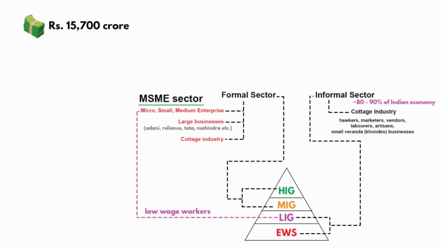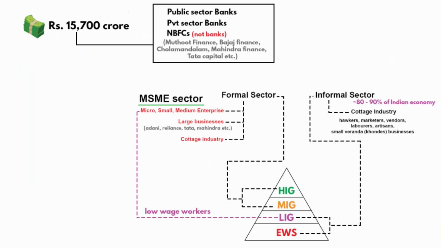So this amount, rupees 15,700 crore, is going to be provided by the banks as well as the non-banking financial companies to the MSME sector. Non-banking financial companies, NBFCs, are basically institutions like Bajaj Finance, Cholamandalam, Mahindra Finance, Tata Capital, etc. Basically, they provide bank-like services, that is loans, credit and advances, but they are not banks. A bank lends money and it also accepts deposits. But on the other hand, a non-banking financial company only lends money. It cannot accept deposits from the public.